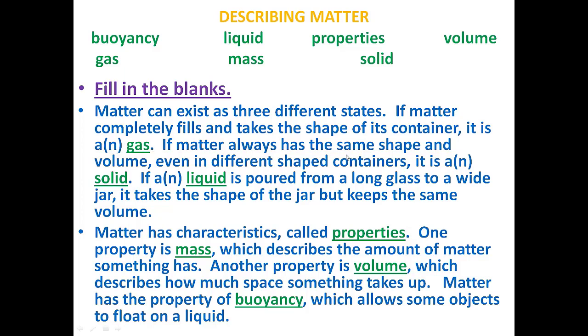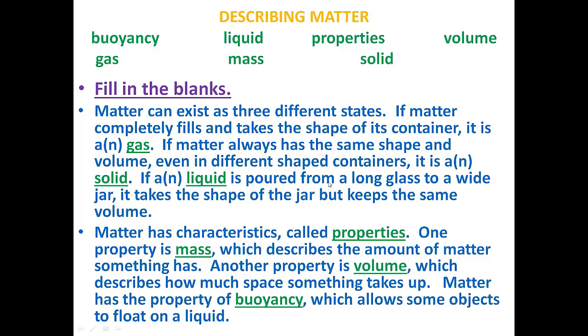If matter always has the same shape and volume, even in different shaped containers, it is a solid. Just now we discussed in the previous page, solids have definite volume and definite shape. They do not change the shapes or volumes even if they are transferred to other containers. Answer is solid.